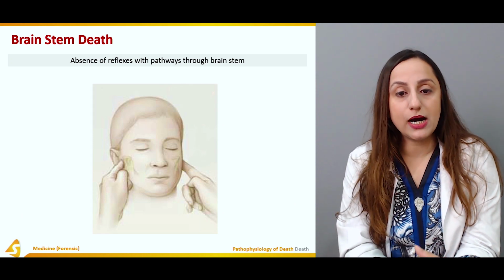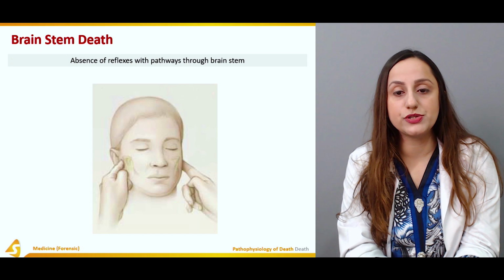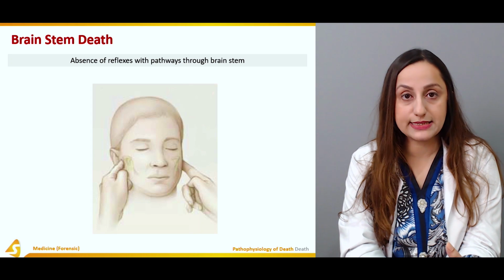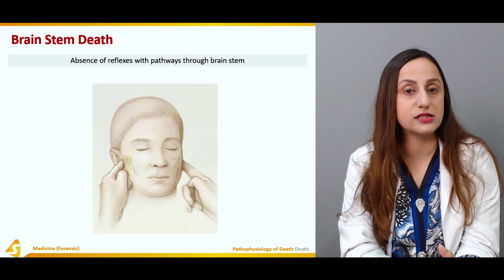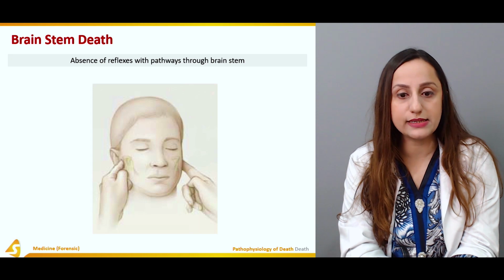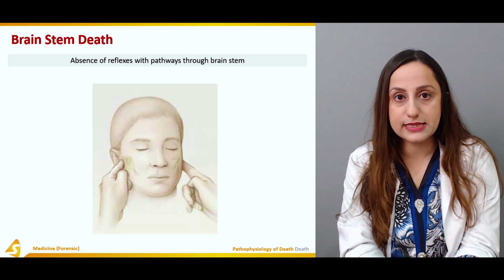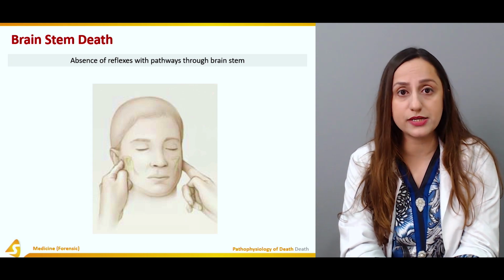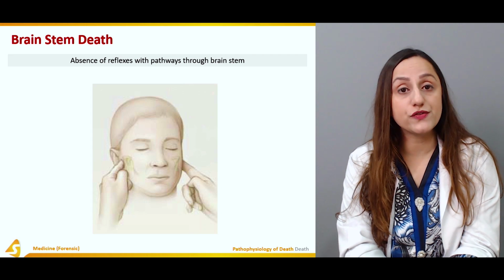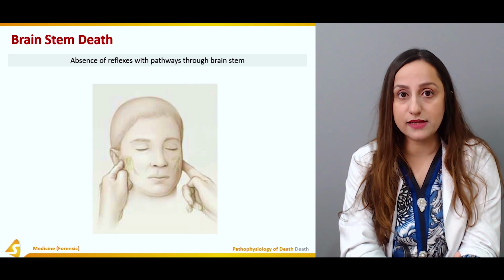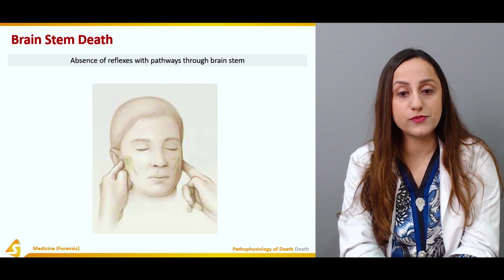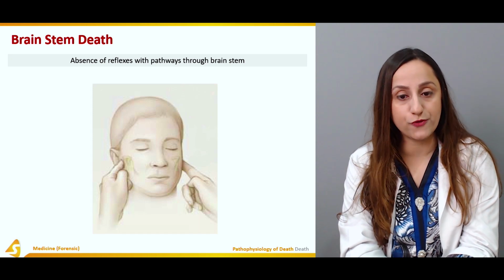Now, as I was talking about the absence of the reflexes with the pathways to the brainstem, what are the tests that we can perform over here? First of all, the pupillary reflexes. We'll check the pupillary reflexes; they are dilated or lowered at this level. The cornea becomes opaque at this level. There are a lot of opacities due to cellular debris, and it can be dust particles as well. And there are a lot of other corneal changes. There can be cat's eye tracking, which we can examine at this stage as well. So these ocular changes are also a part of the diagnosis of death.